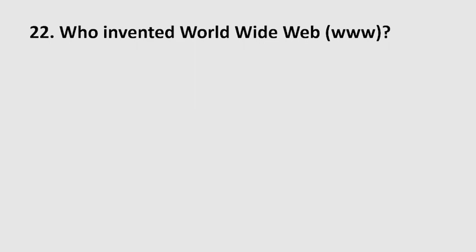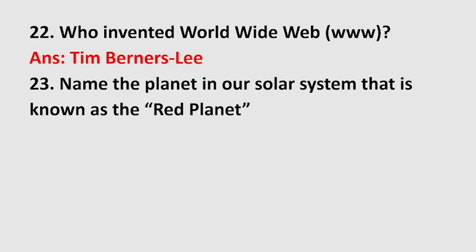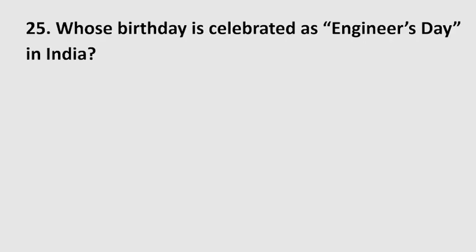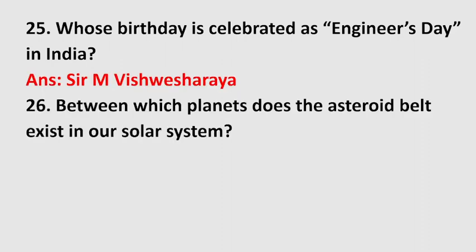Who was the first person to go to space? Yuri Gagarin. Who invented World Wide Web (WWW)? Tim Berners-Lee. Name the planet in our solar system that is known as the red planet. Mars. Name the scientist who discovered gravity. Sir Isaac Newton. Whose birthday is celebrated as Engineers Day in India? Sir M. Visvesvaraya.